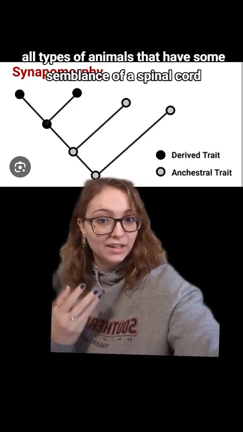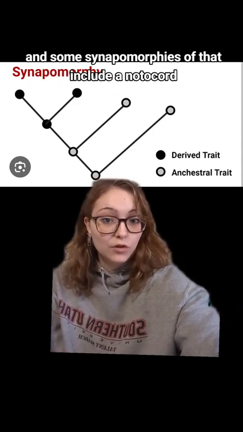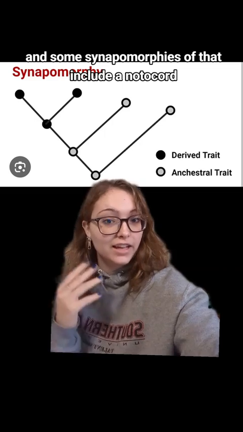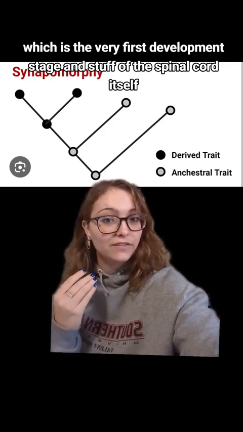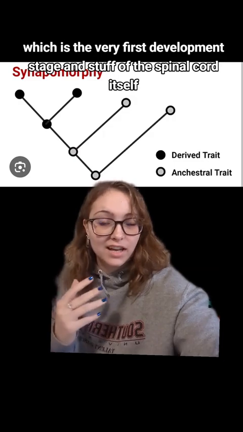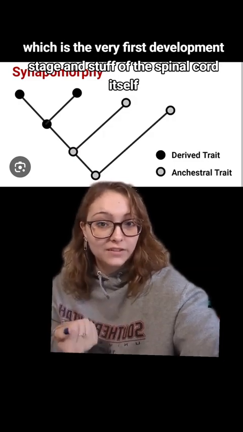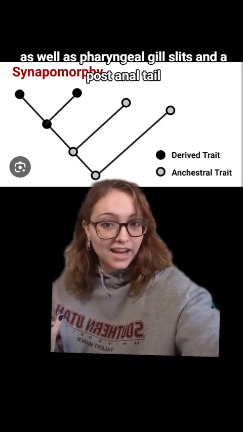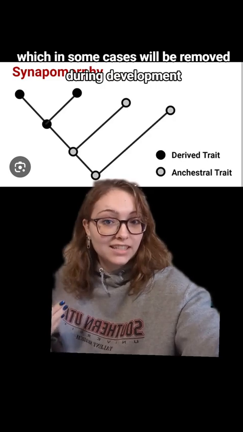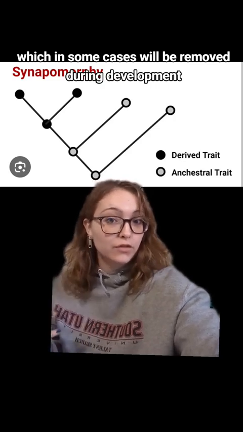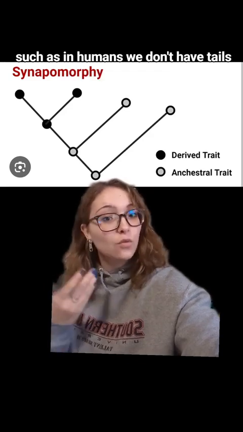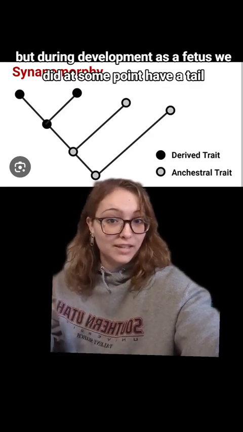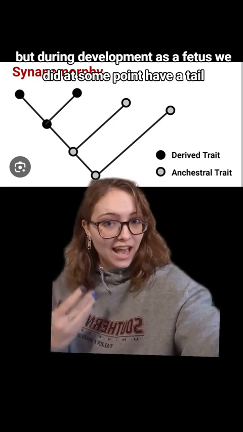of a spinal cord, and some synapomorphies of that include a notochord, which is the very first development stage of the spinal cord itself, as well as pharyngeal gill slits and a post-anal tail, which in some cases will be removed during development, such as in humans. We don't have tails, but during development as a fetus, we did at some point have a tail.